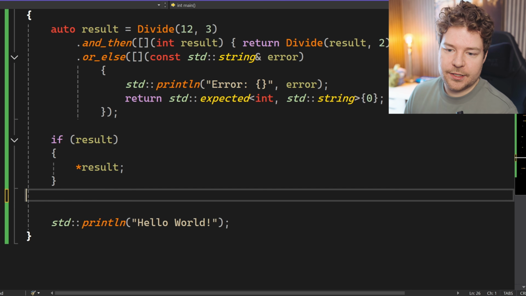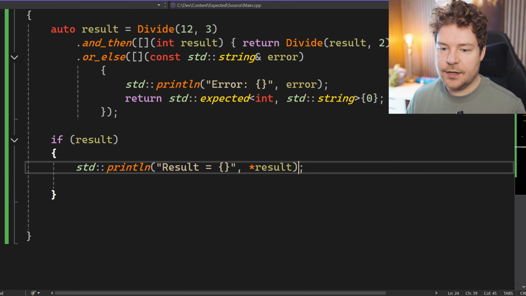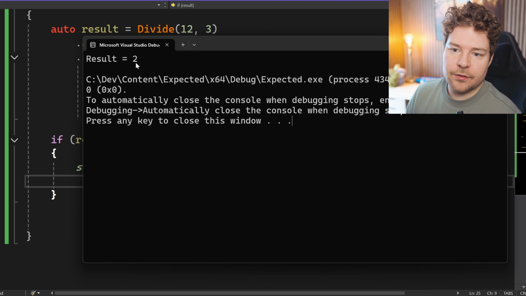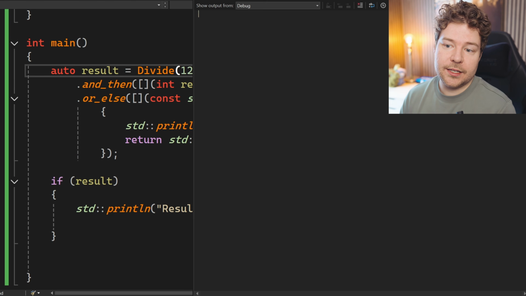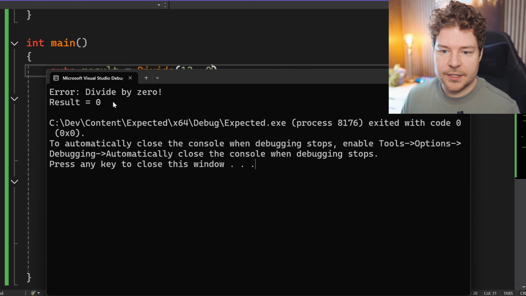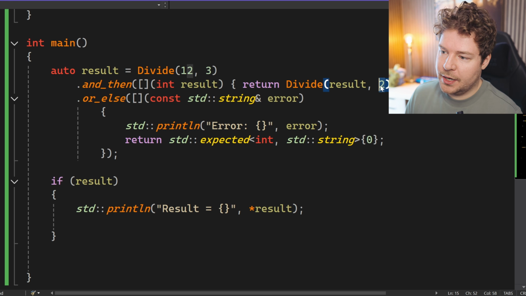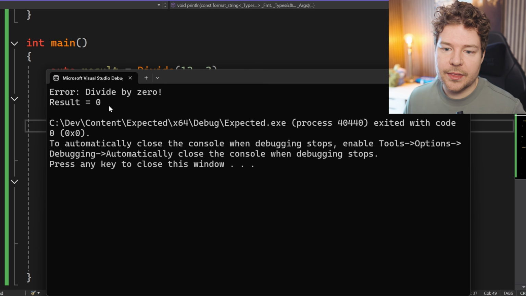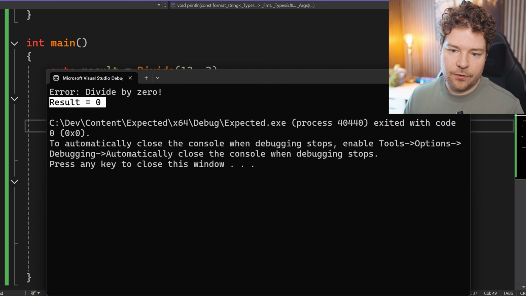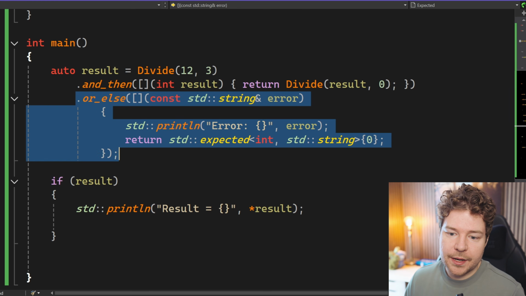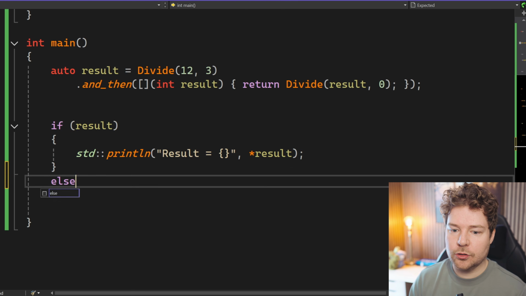We're not going to get an error at this stage because we have this fallback value, and that result should be 0. So let's go ahead and print that. If we run this code, then the result is going to be 2, because obviously all of these succeed. But if I change one of these to 0, then we're going to get this divide by 0, but we're also going to get a valid result of 0. And then of course, if this one is fine, but this one is invalid and fails, then we're going to get the exact same result. We'll just get a divide by 0 error and our fallback value like that. You can, of course, omit this and just not have an or else, which means that you can handle it at the actual calling site.